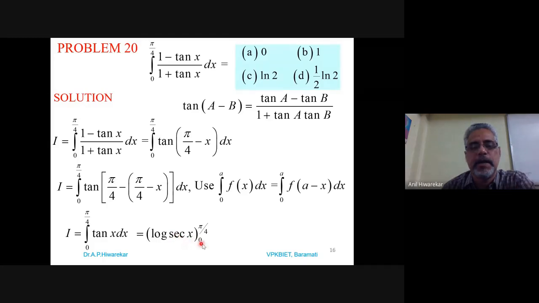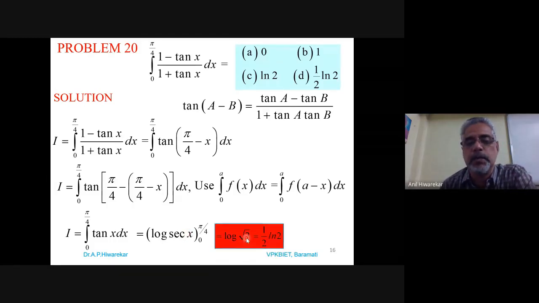Again, see that what is sec of 0? Sec means 1 by cos, and cos 0 is 1. So sec of 0 is also 1. Sec of pi by 4 is root 2. So we get log of root 2 for the upper limit, and for the lower limit, log of 1. And log 1 is 0. That's why we get log of root 2.